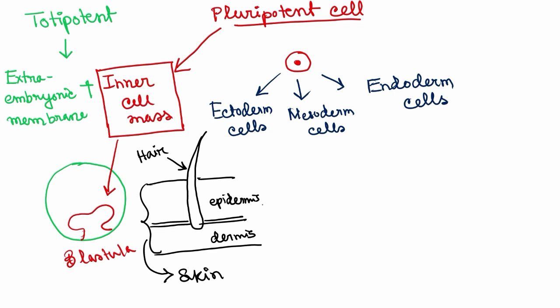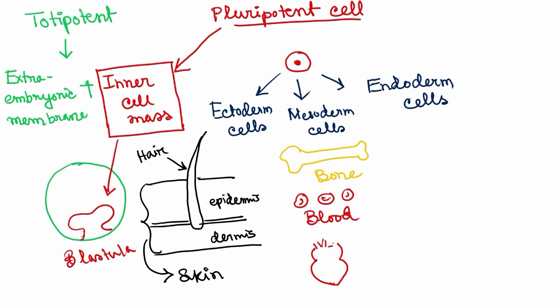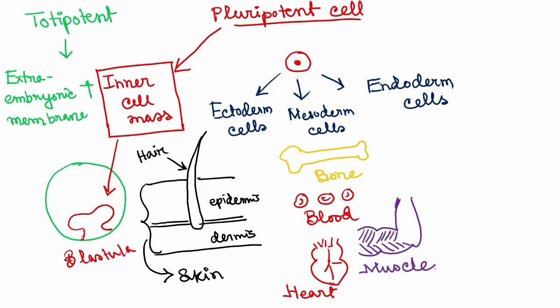The mesoderm cells can give rise to some specific organs, such as the bones, all types of blood cells, that is the blood, and it can give rise to the heart and the heart muscles. It also gives rise to the skeletal muscle of our body. So the muscle cells are also formed by the mesodermal cells.